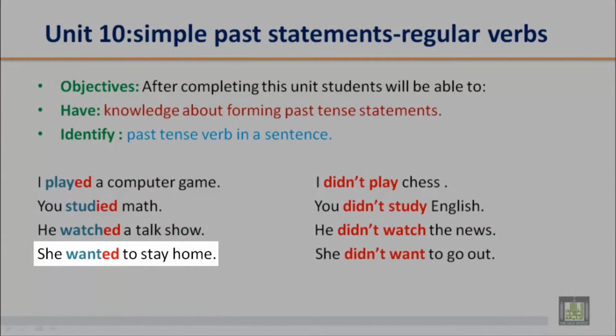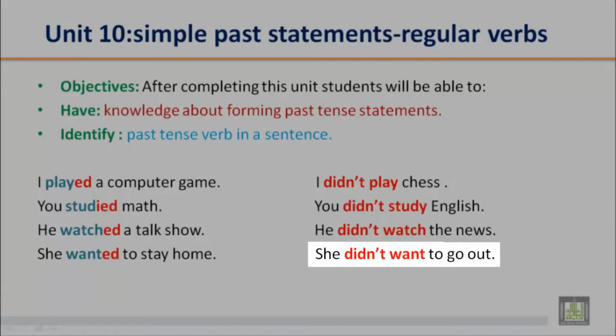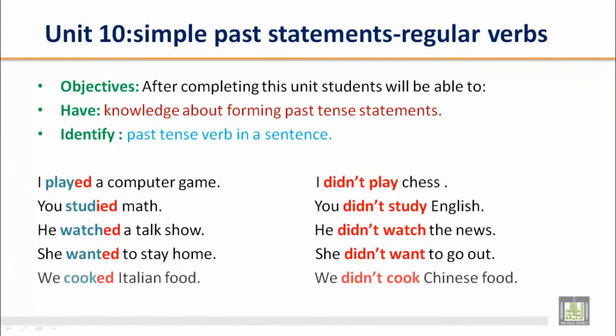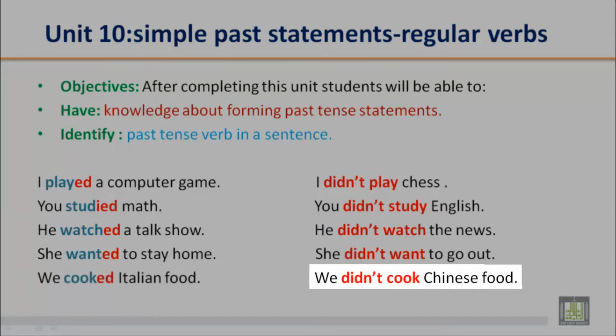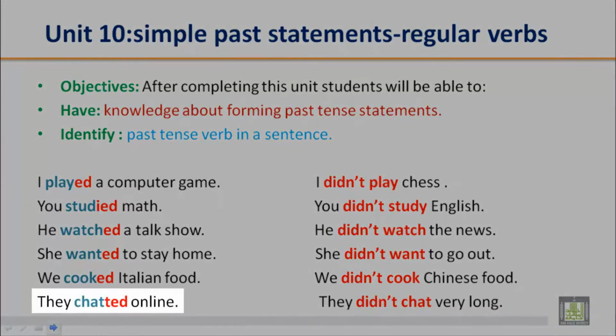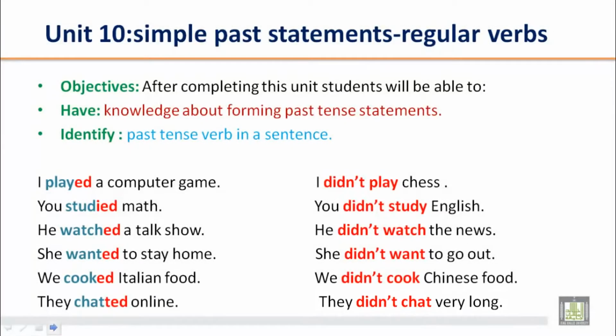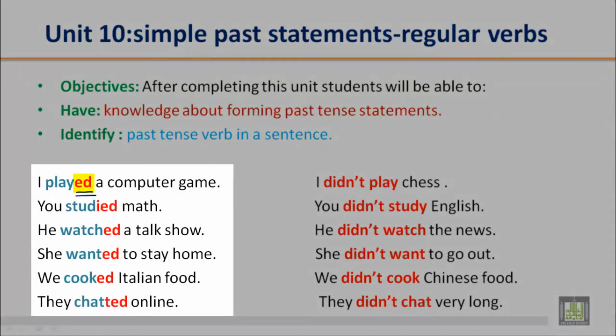She wanted to stay home. She didn't want to go out. We cooked Italian food. We didn't cook Chinese food. They chatted online. They didn't chat very long. So if you look at all these statements: I played a computer game. You studied math. He watched a talk show. She wanted to stay home. We cooked Italian food. They chatted online.